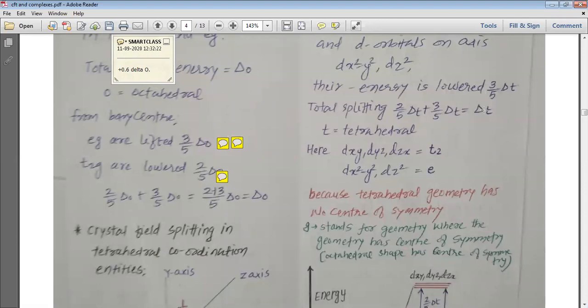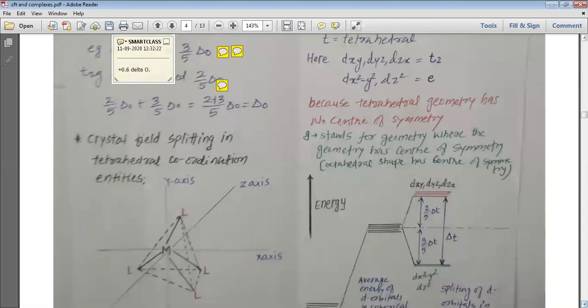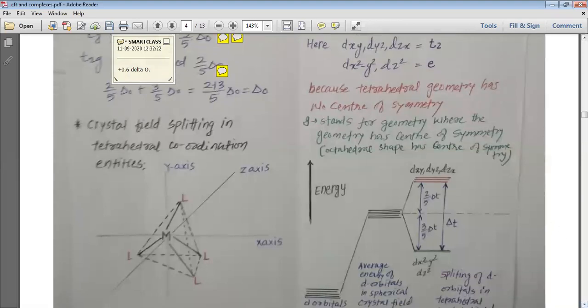That means delta t. T here represents the delta tetrahedral splitting, and here instead of T2g and Eg, dxy, dyz and dzx are called only T2, and dx square minus y square and dz square is called only E. As this tetrahedral structure does not have center of symmetry, that is why we do not use g for tetrahedral splitting.